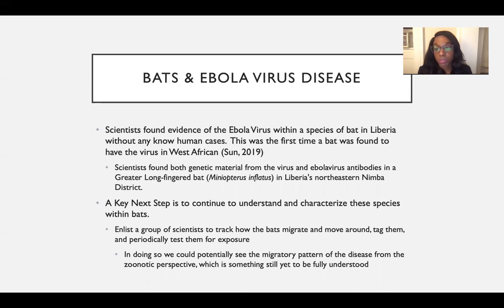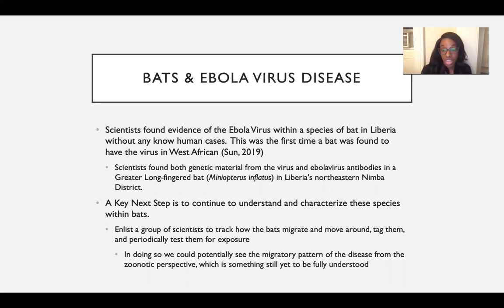So in order to confirm this, we really need to get down to the basis of how do these bats acquire the virus? How do they transmit it? How long is the natural life cycle in a bat? So in 2019, scientists found evidence of the Ebola virus within a species of bat in Liberia without any known human cases. This was the first time a bat was found to have the virus in West Africa.